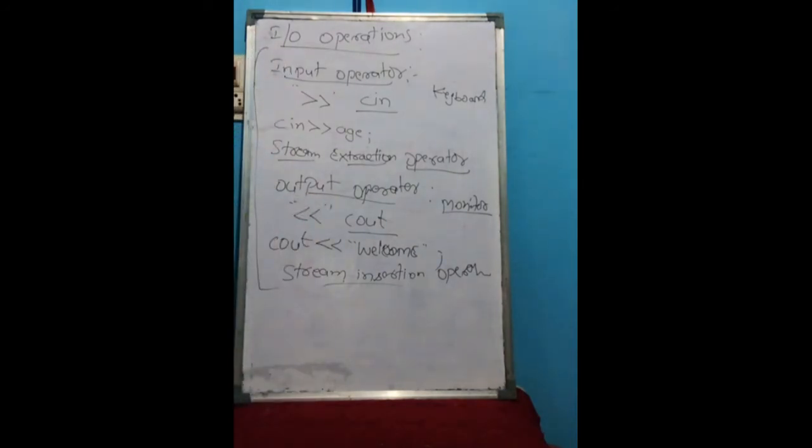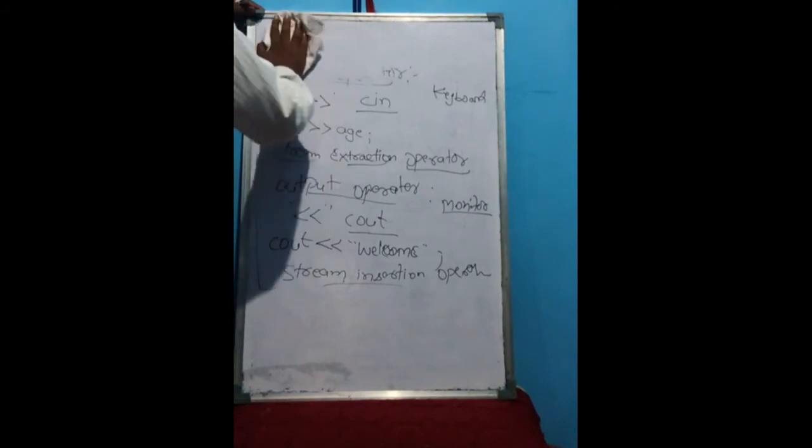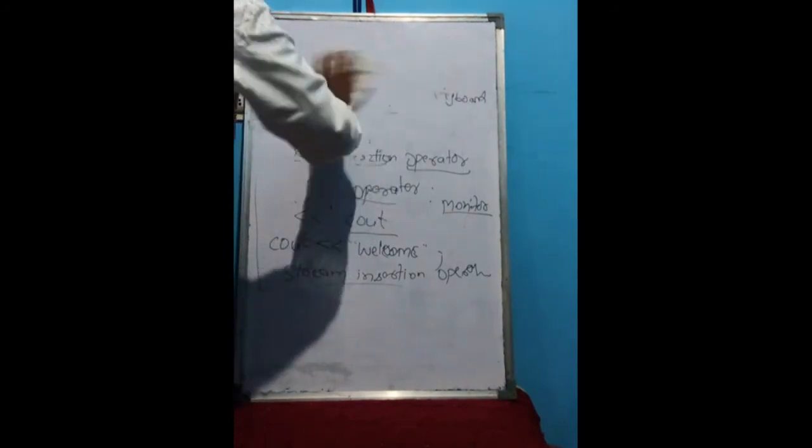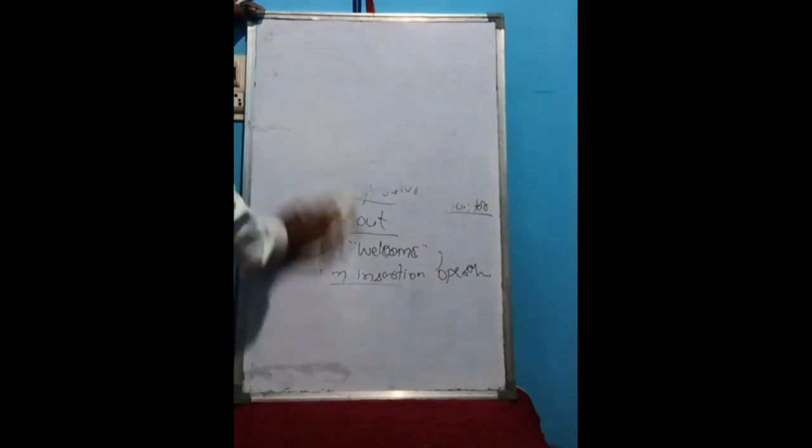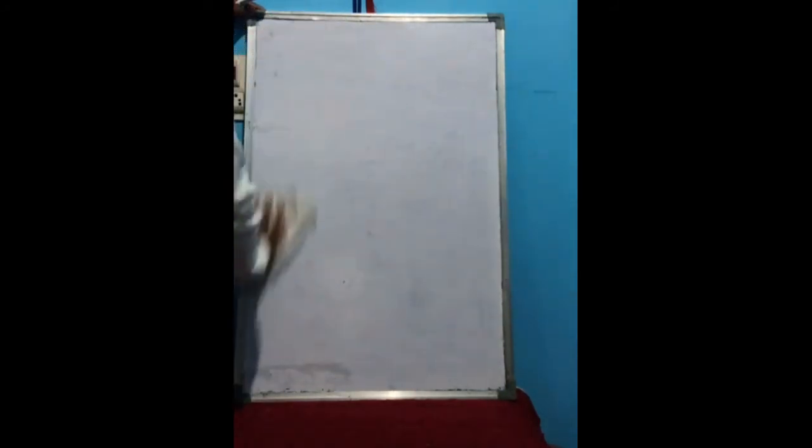Next we will see another topic, console input output, or cascading of input output. Now we will see cascading input output.